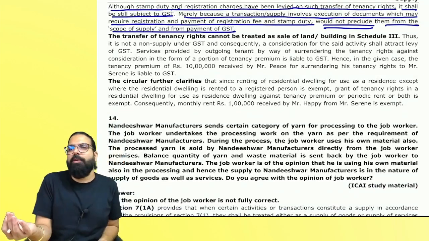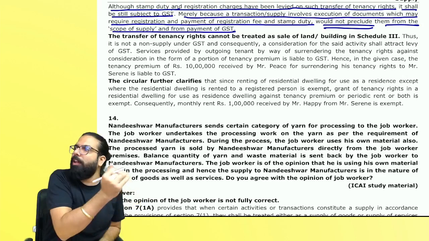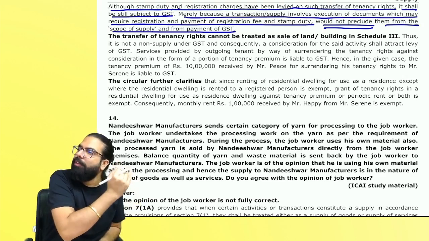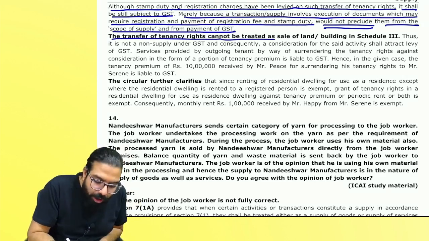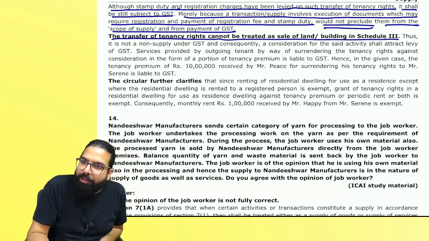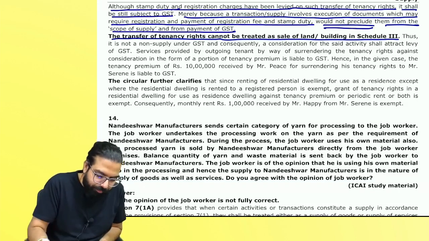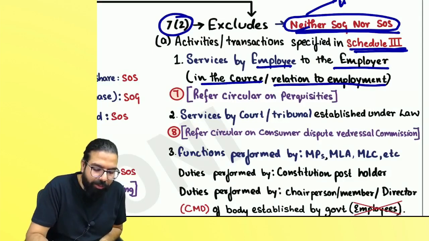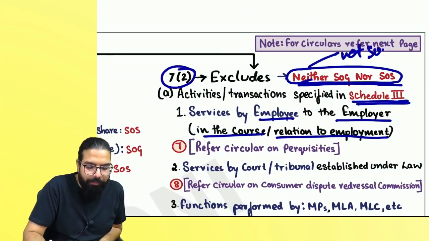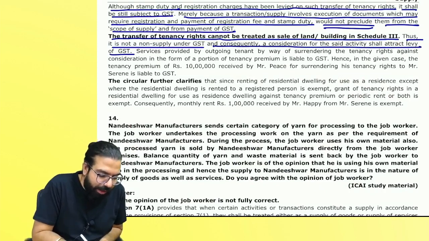Just because you are paying stamp duty doesn't mean that it is sale of land and building. It is not sale of land and building. Transfer of tenancy right is always a supply of service. The transfer of tenancy right cannot be treated as sale of land and building under Schedule 3, which is over here. Are we clear, everyone? Thus, it is not a non-supply. It is not a non-supply means Schedule 3 talks about what is not supply. So it is not a non-supply, and consequently the consideration will attract GST.